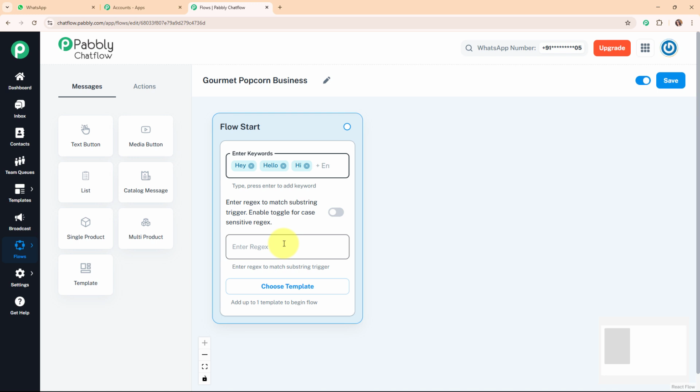Here you need to enter the regex to match the substring trigger, and you need to enable this toggle for case sensitive regex only. It is not mandatory to enable the toggle while entering the regex, but you need to enable this toggle for case sensitive regex only.